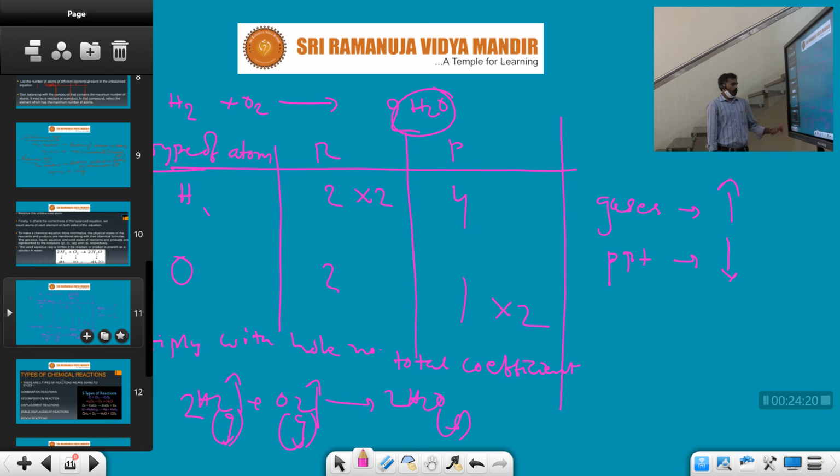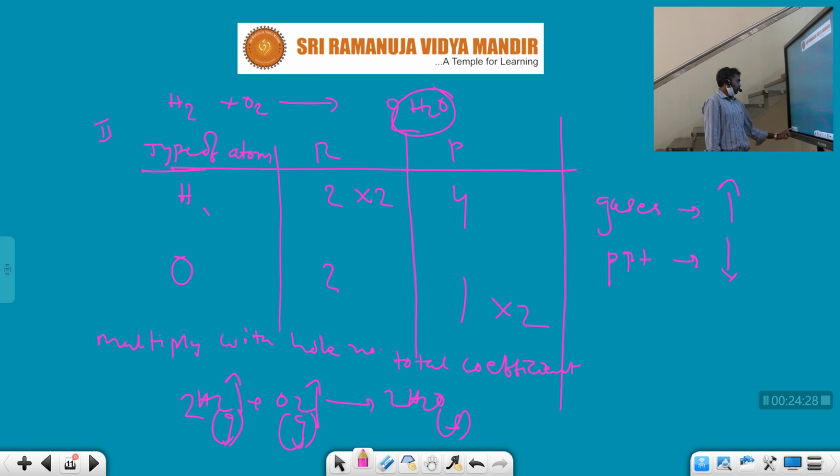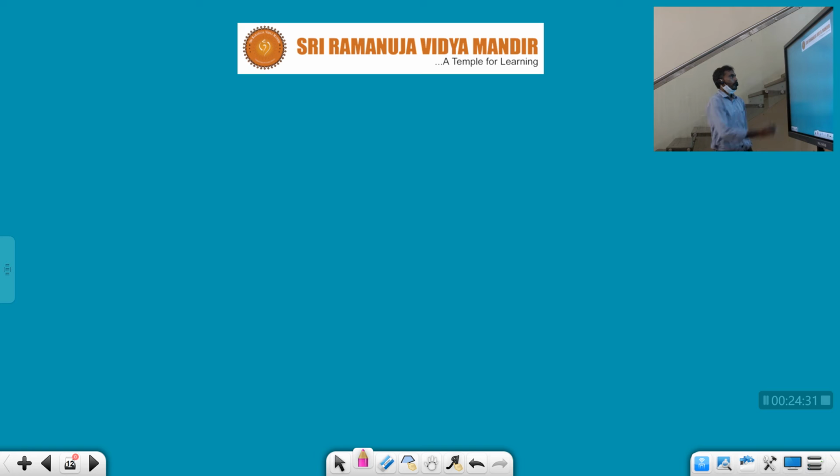Okay. So after completion of balancing equations, the same can be done for other types. For example, H2 plus N2 gives NH3. We follow the same trial and error method. First count the number of atoms of each element in the reactants and products, one element at a time, and balance until all atoms are balanced in reactants and products. So next.